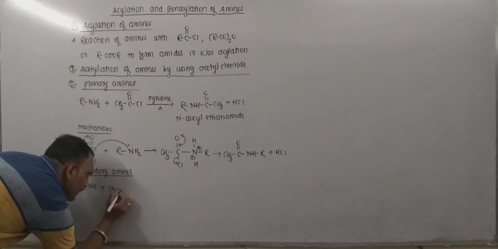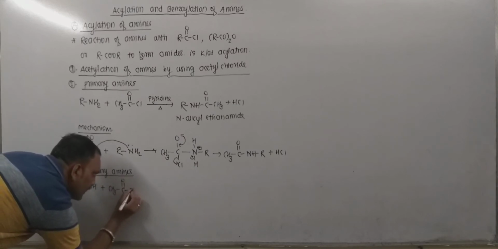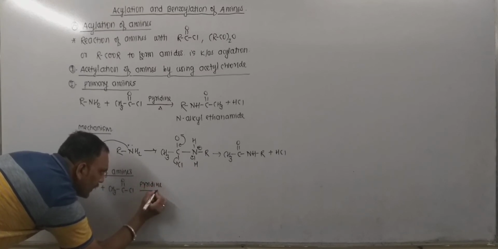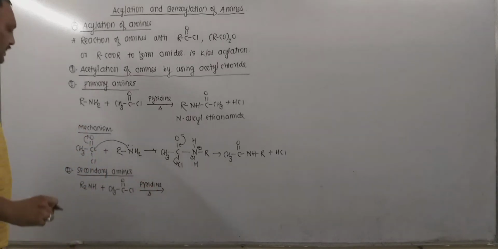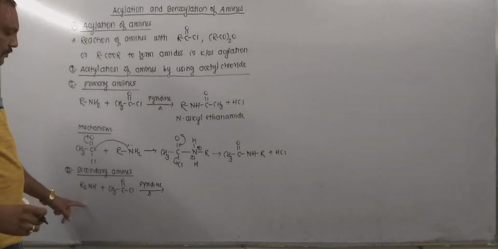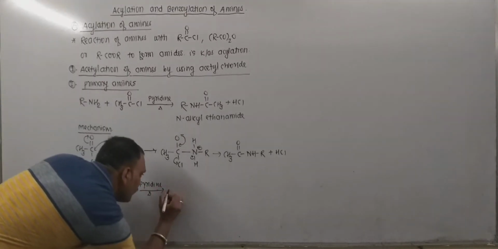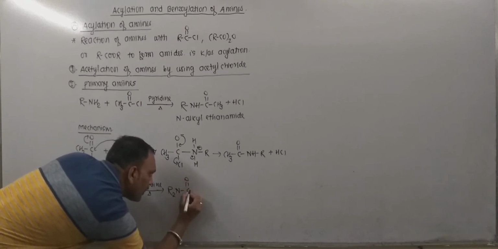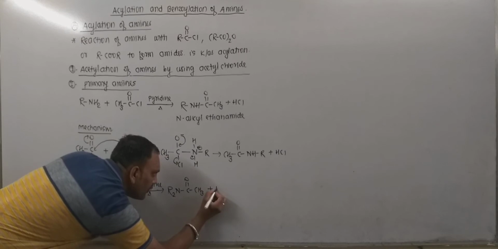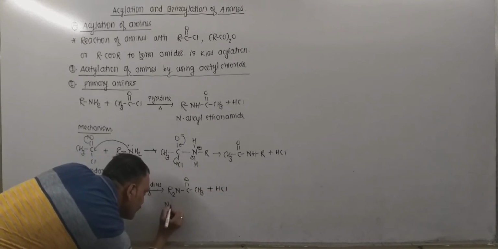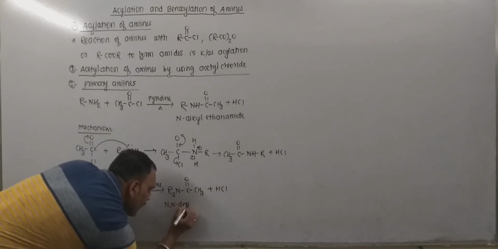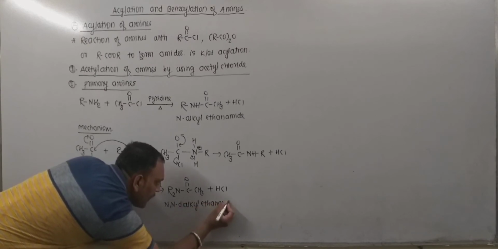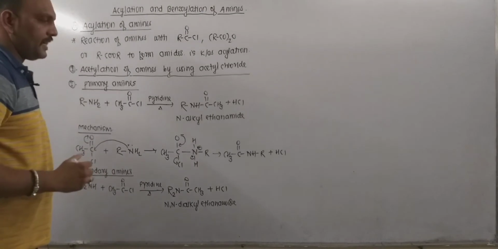When these are treated with acetyl chloride in presence of a base like pyridine, the hydrogen attached to the nitrogen gets replaced by the acetyl group, and this leads to the formation of the acetylated product with the departure of HCl. So N,N-dialkyl ethanamide is obtained.